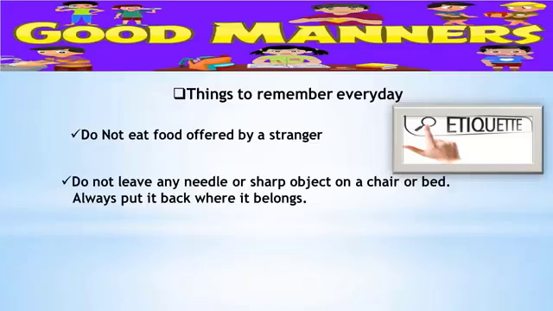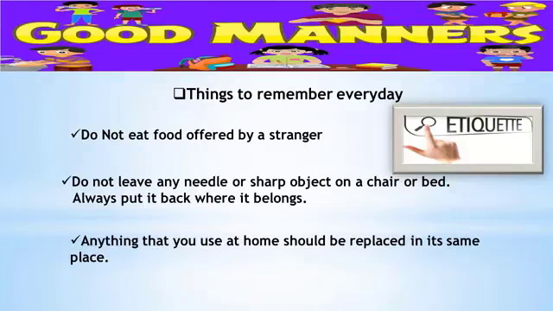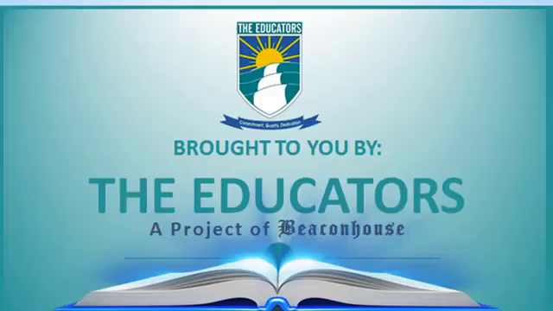Means do not put any such sharp object on any chair or bed, even by mistake, that it can harm someone. Always put it back after using, put it back to where it belongs. Then anything that you use at home should be replaced in its same place. Whenever you are going to use something that you have taken from your drawer or any shelf, then keep that thing back after using. So these are some etiquettes that you must adopt at your home.